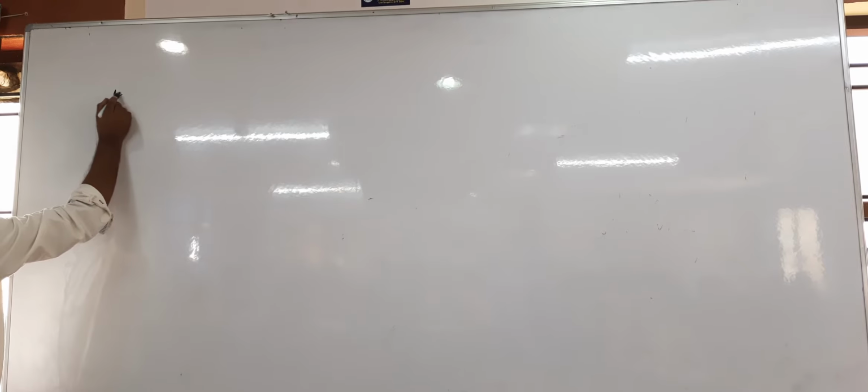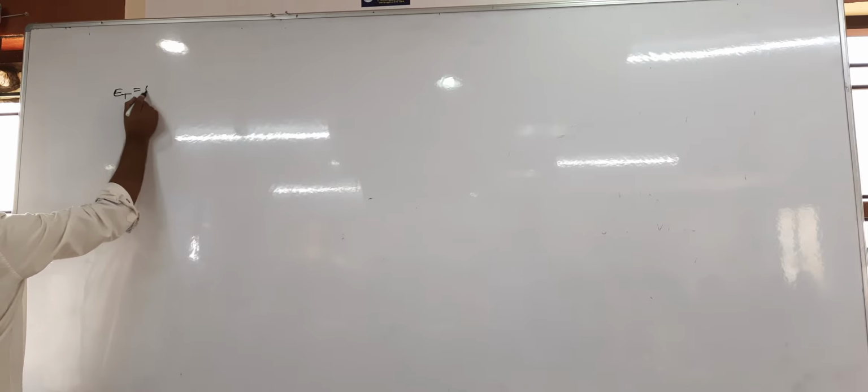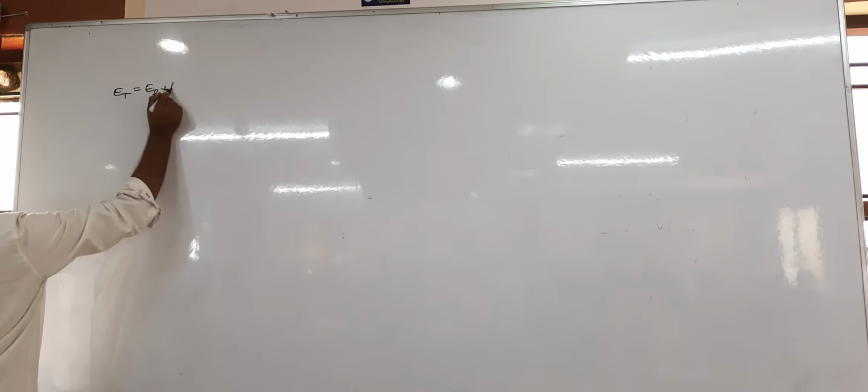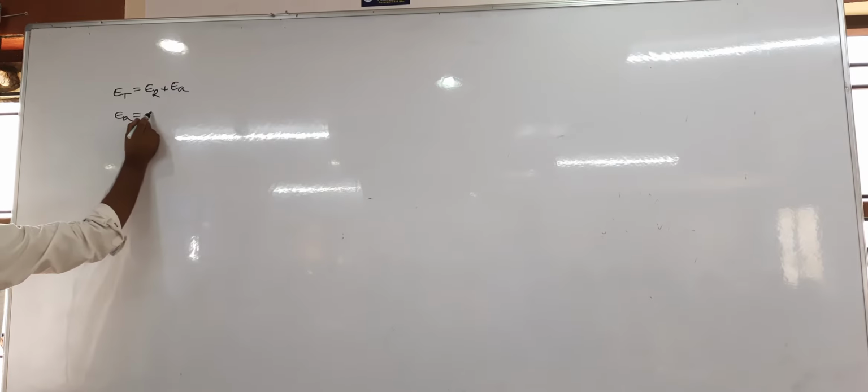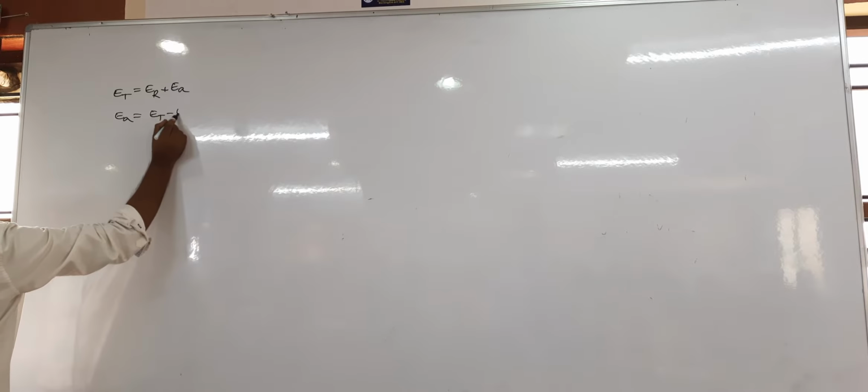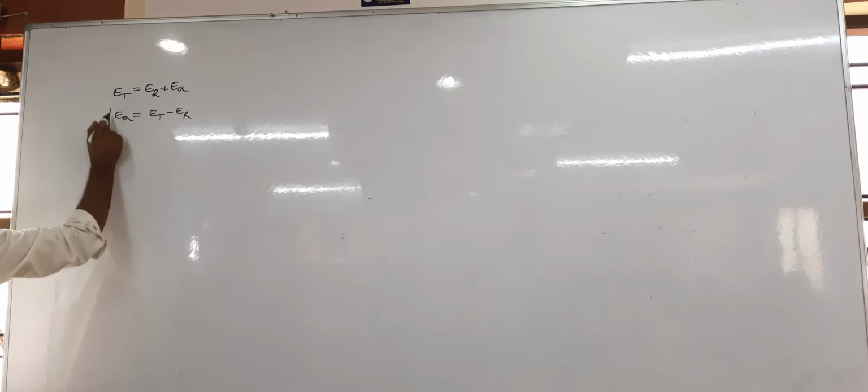So threshold energy is equal to the energy of the reactant plus the activation energy. Activation energy is equal to threshold energy minus reactant energy.